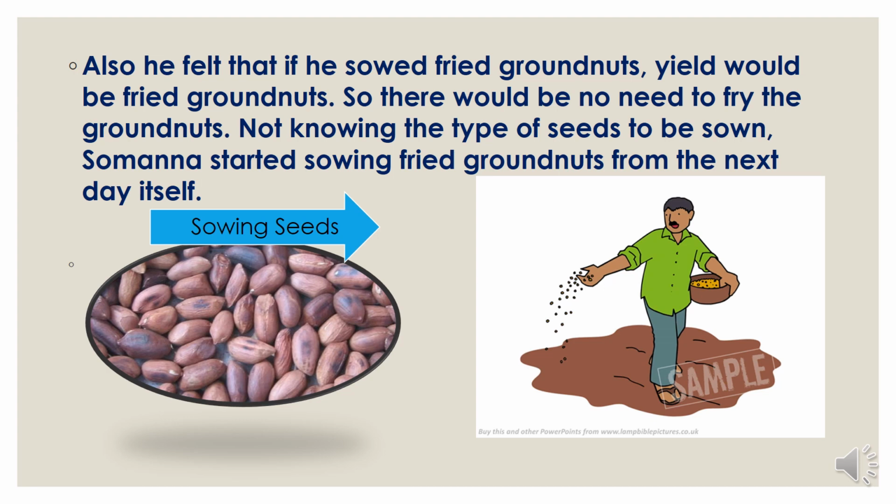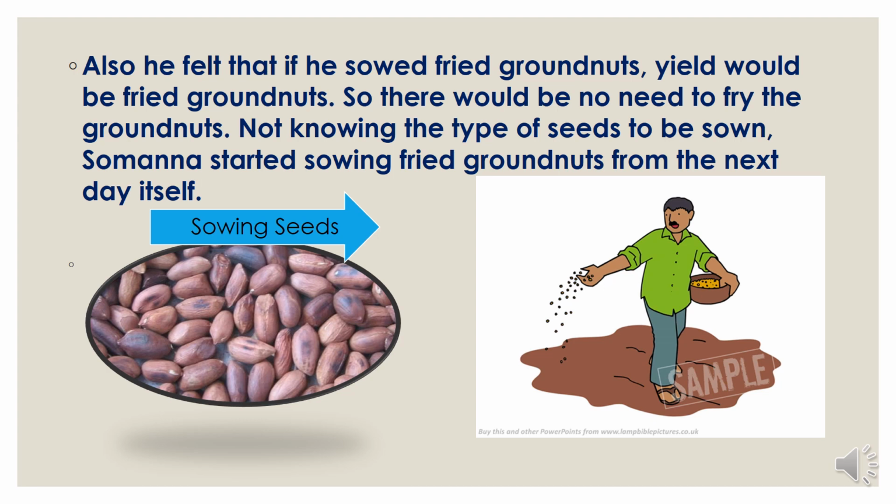Also he felt that if he sowed fried groundnuts, the yield would be fried groundnuts. So he thought that if he sowed fried groundnuts, then what will grow in the plant also will be fried itself. He was so lazy that he did not even want to fry the groundnuts. Not knowing the type of seeds to be sown, Somanna started sowing fried groundnuts from the next day itself.